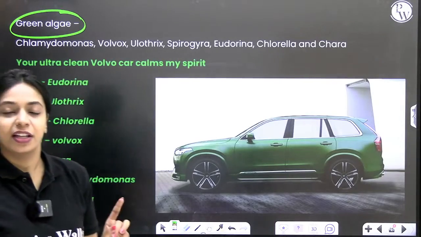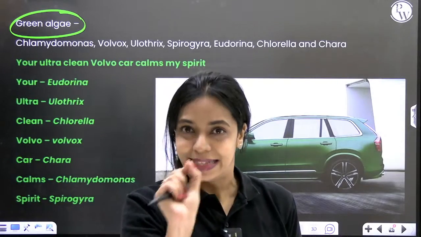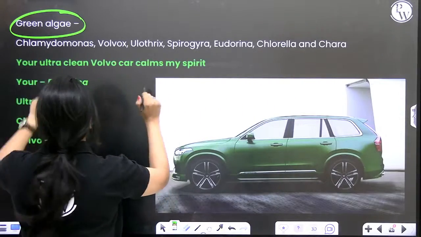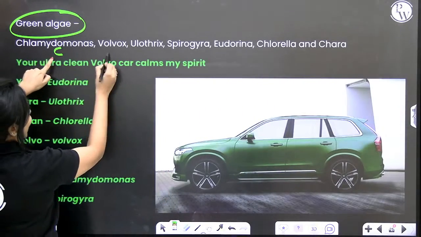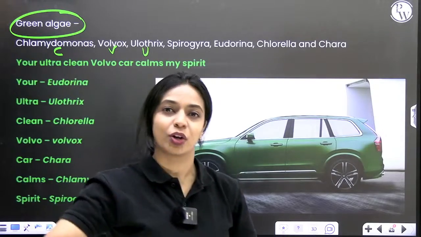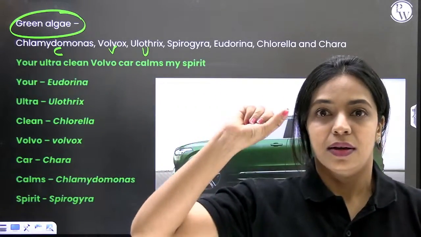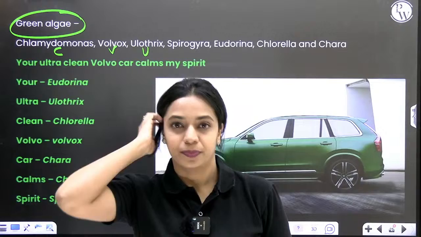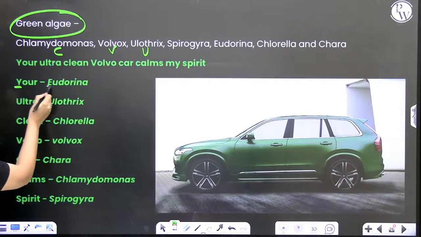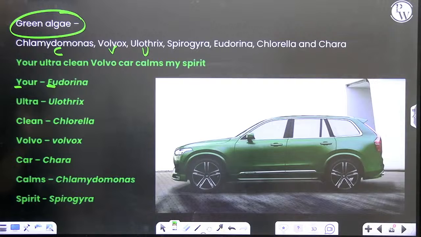Over here, while giving the mnemonic, I have not focused on the letter. Generally, what you see on YouTube is for C there will be a letter and V there will be a letter. For U there will be a letter, but that's not what I've done. In my mnemonic, I've used the sound so that it will help you remember better. You might say 'your' starts with Y, but Eudorina starts with E. But what I'm trying to do here is match the sound.